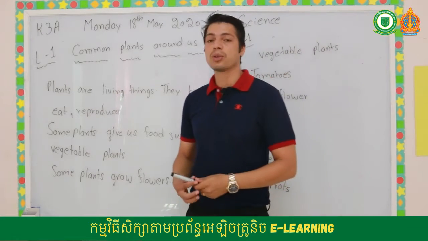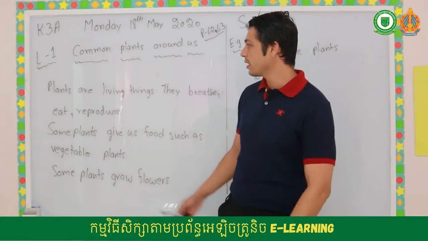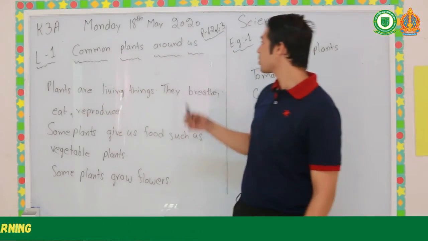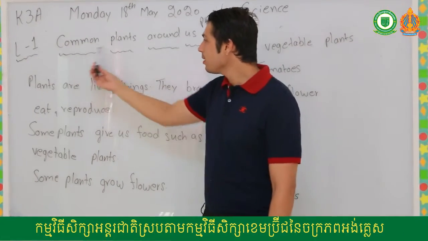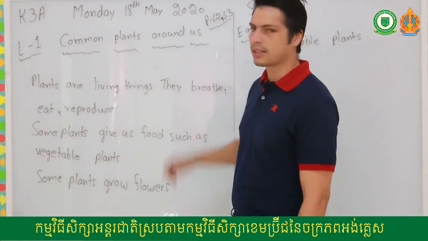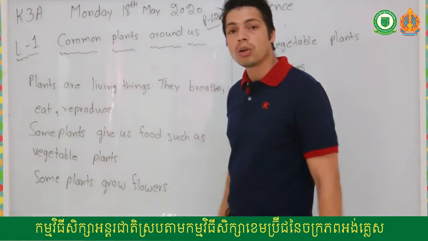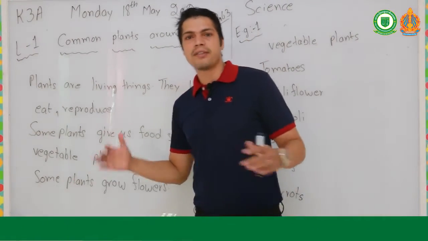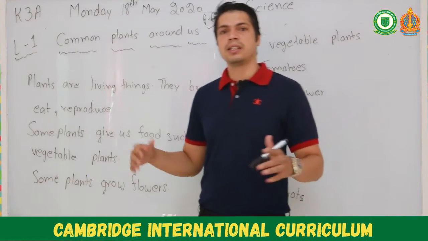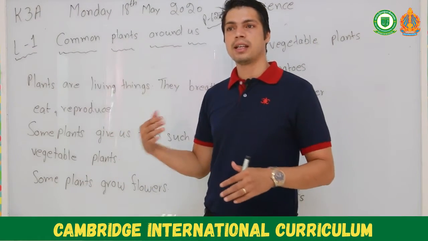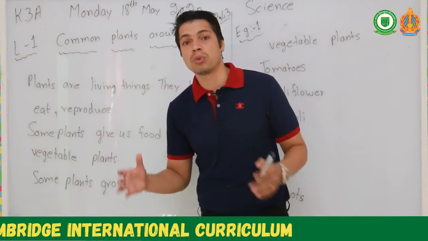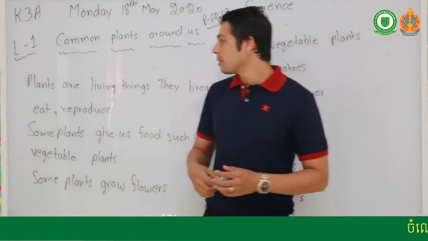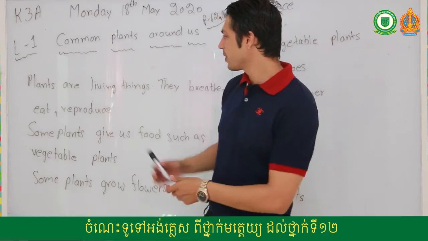And today we are going to learn about plants. Okay. So lesson 1, page number 62-63. Common plants around us. So plants are different than trees. Trees, they grow big and they give us wood, strong wood like hardwood. But plants are different. Okay?